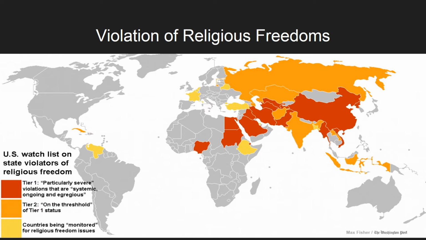The second tier color is those who seem to be pushing the boundary some, whereas the first tier color are the ones that are actually committing violations. So those are really what we're going to focus in on here. So as you can see, there's the Middle East here, as well as China, that have particular problems.